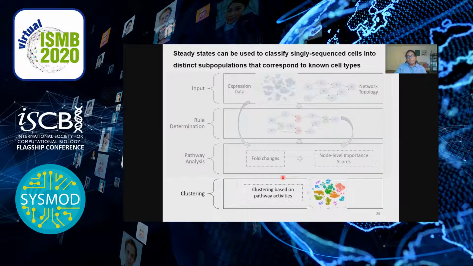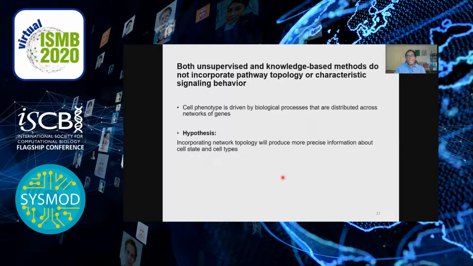One of the most important future directions of this work is to use pathway activities to classify single cells into subpopulations. We hypothesize that incorporating network topology will more precisely identify cell type specific behavior, because we've observed that distinct subpopulations have distinct patterns of dysregulation of specific pathways.